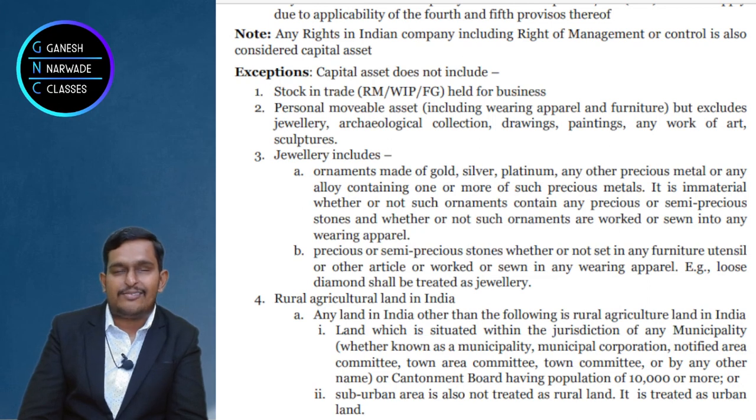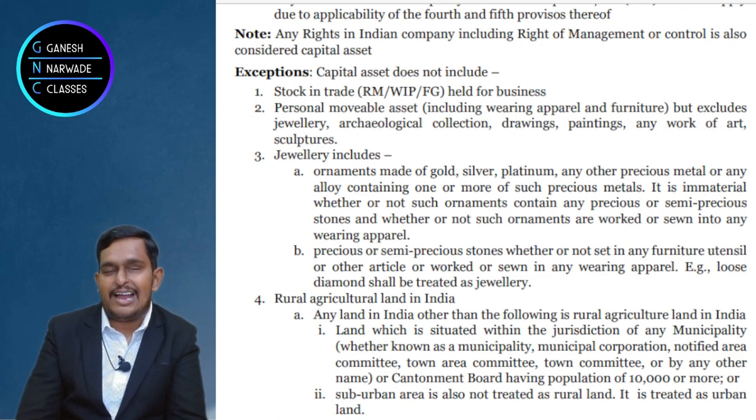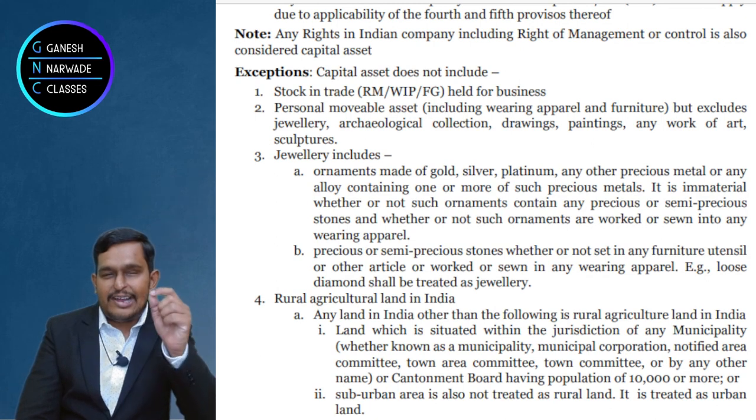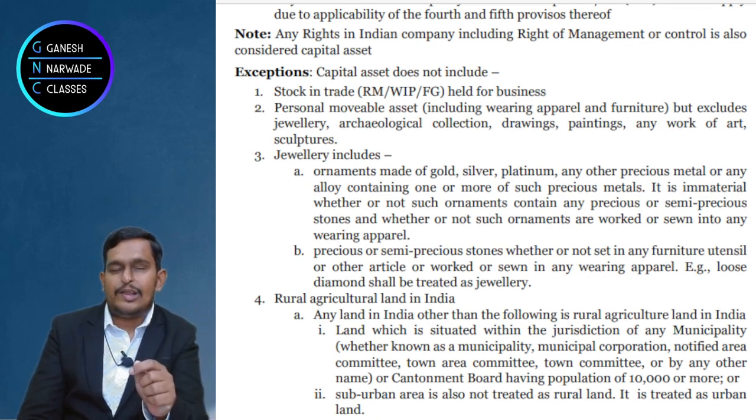Suppose you purchase a shirt for 1000, 2000, 3000 rupees. If you sell it second hand, will you get profit or loss? If you sell your sandals or pen second hand, profit or loss? Obviously you will sell for less than the purchase price, correct? And when you get a loss, you will claim the benefit from the government, and the government doesn't want that.